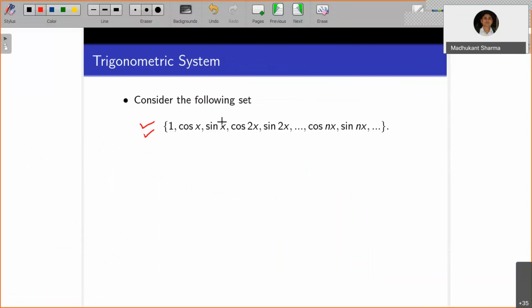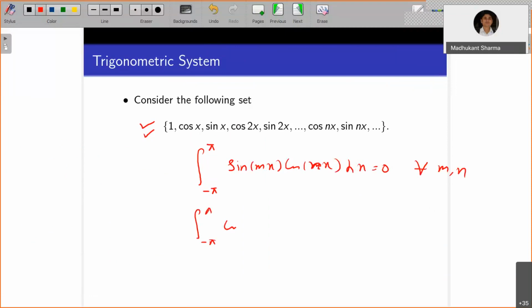So if you recall, this is going to be an orthogonal sequence over the interval minus pi to pi. You have already shown that the integral of sine mx into cos nx dx is equal to 0 for all m, n from yesterday's lecture, and the integral from minus pi to pi of cos mx into sine nx dx is equal to 0 if m is not equal to n.